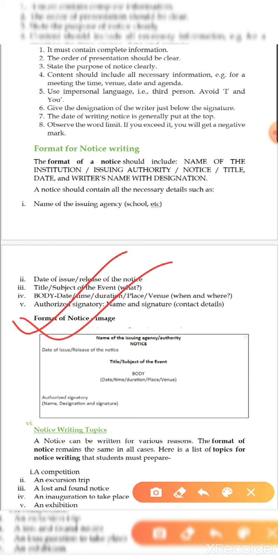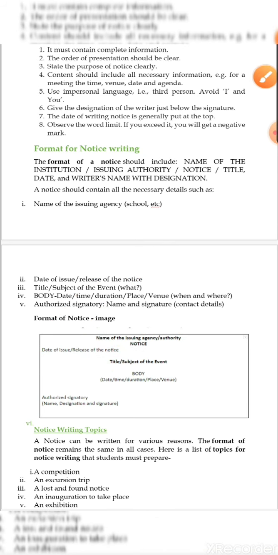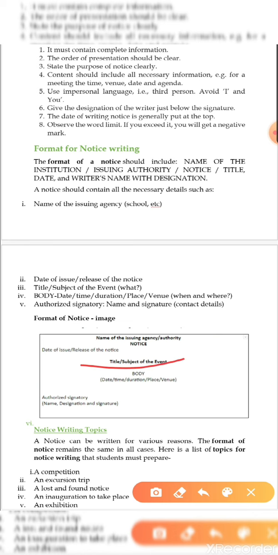Then you write the date of issue or release of the notice. Sometimes this notice and date come under the same line, so that also is okay. And if you write notice above and the date in the next line, then it is also okay, but the date has to be written in the left hand corner, and notice has to be written in the middle. Remember that. Next, the title or subject of the event. That means we are giving the heading, the main purpose of the notice.